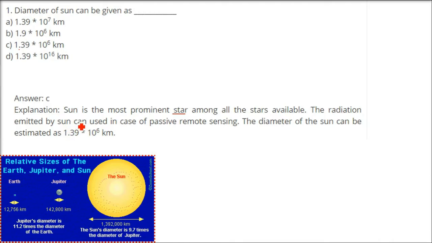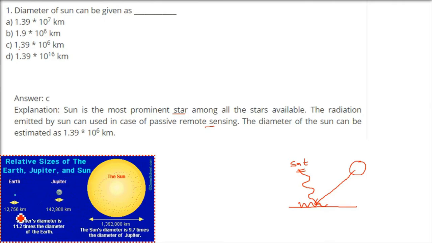So the radiation emitted by the sun, we use in the case of passive remote sensing, because we have the sun and we have earthly materials. It can be anything. So wherever it reflects or emits, the satellite, airborne, or whichever way, we sense it. So this sensing of rays coming from the sun is important to us.